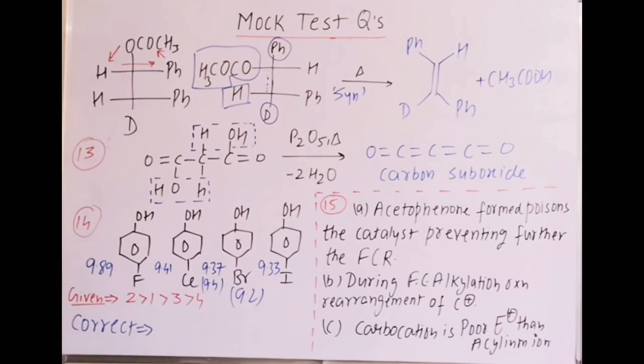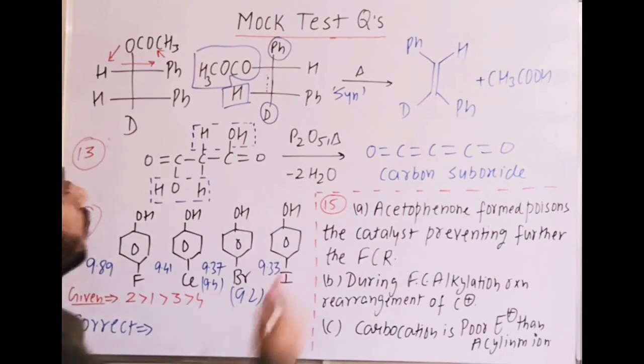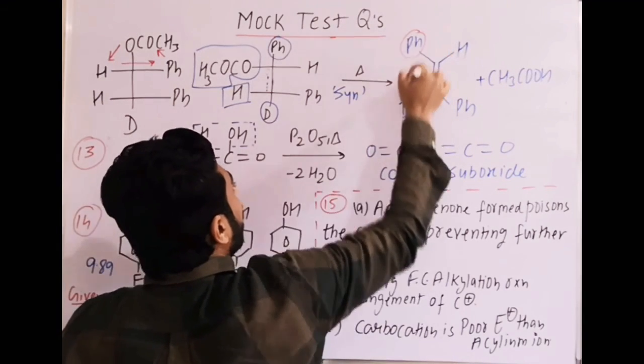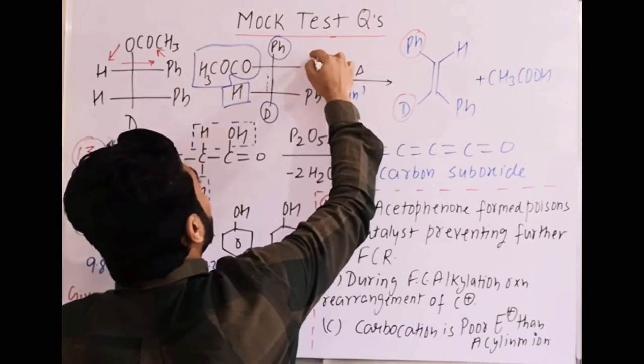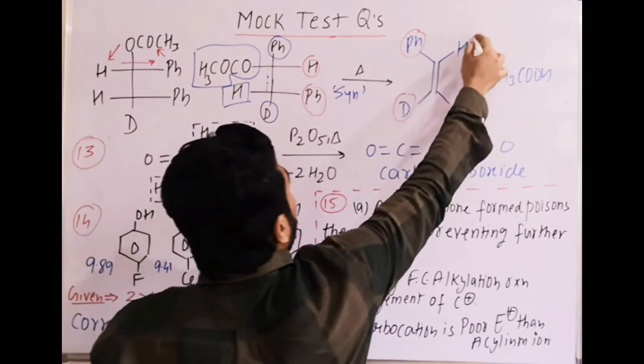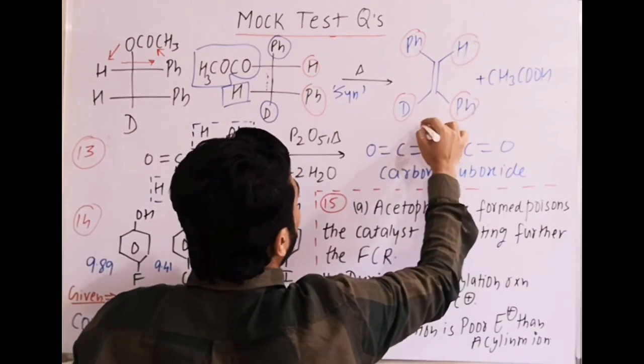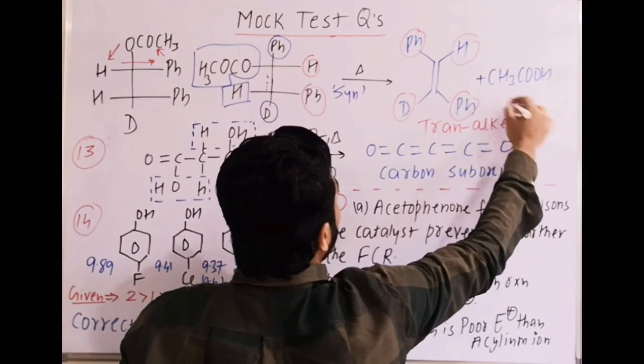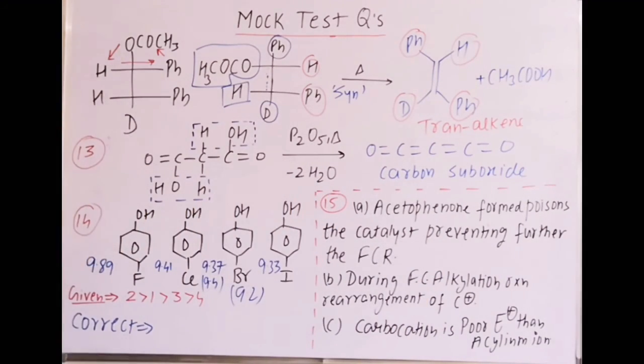And then in front of Ph, which group is there? Deuterium. So write down the alkene. In front of Ph, deuterium is there. In front of H, Ph is there. Which alkene is formed? The trans alkene is formed as the major product. The byproduct is acetic acid. Okay.